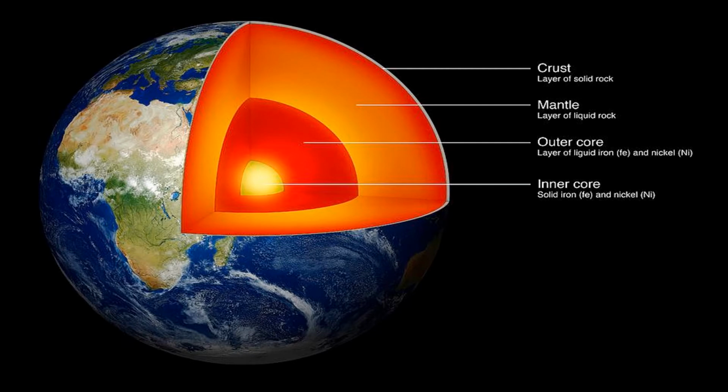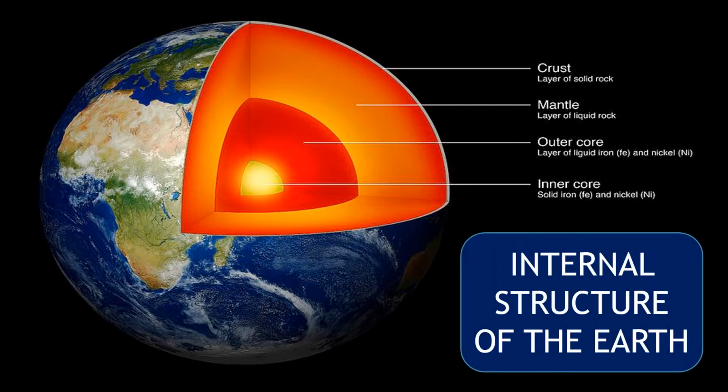Look at this diagram. This diagram is the internal structure of the earth. Here you can see the outermost part is the crust, the layer of solid rocks. The rocks that we can see upon the earth are a part of the crust. Second part is the mantle. Mantle has a layer of liquid rocks, because inside the earth there is a lot of heat and pressure, and that is why the rocks are in molten form.